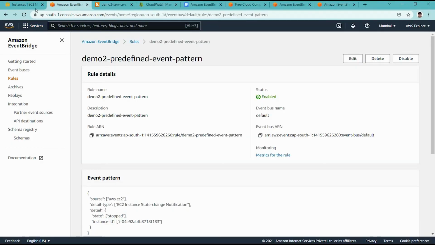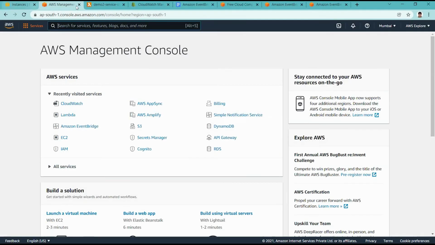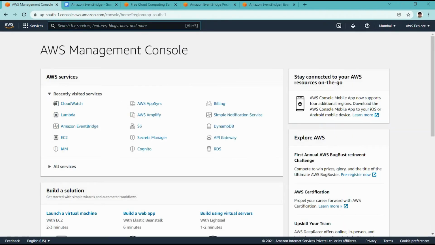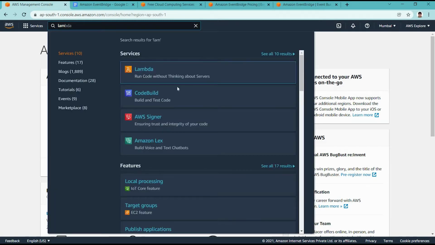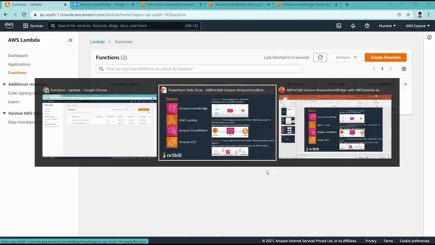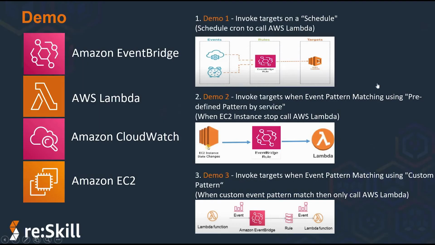So let's get to our demo 3. For now, the resources are as they are, we will clear them later. In demo 3, we are creating a Lambda function again, for the custom pattern.